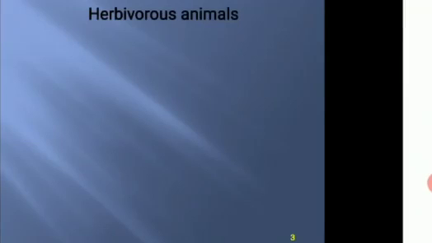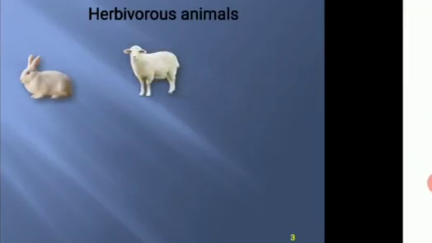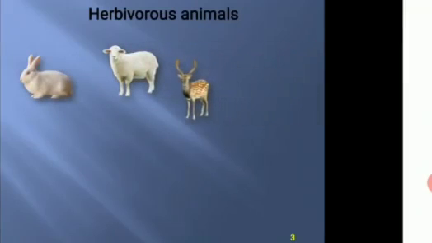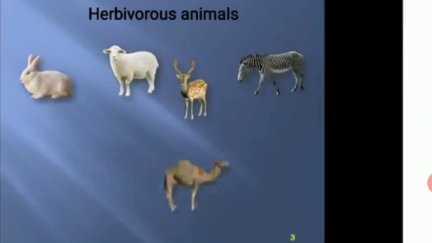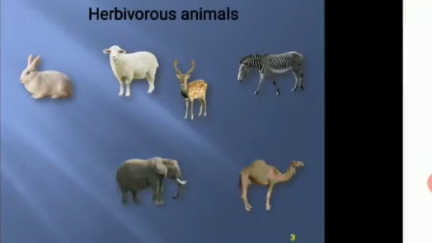Let us see some herbivorous animals. Rabbit, sheep, deer, zebra, camel, elephant and giraffe are some examples of herbivorous animals.